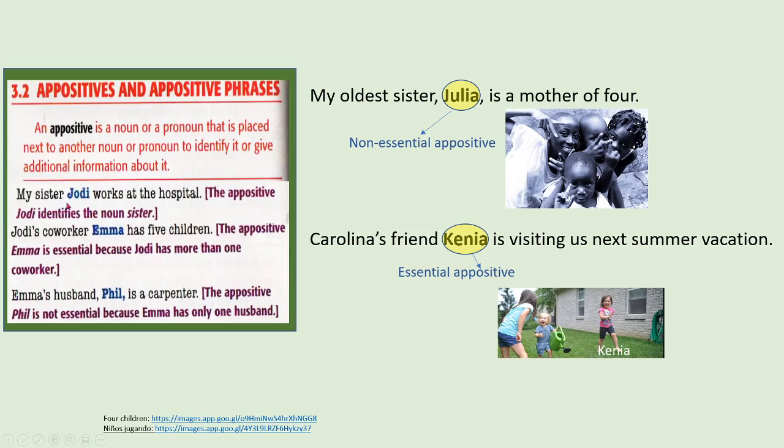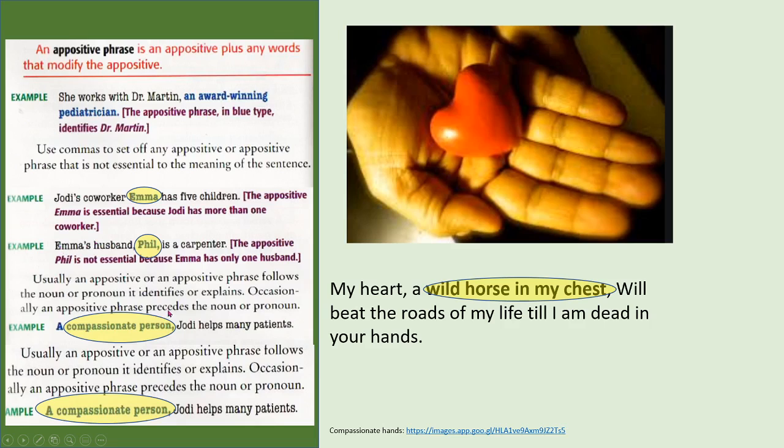Okay? Look at this example. My sister Jari works at the hospital. The appositive Jari identifies the noun sister. You see? Another.